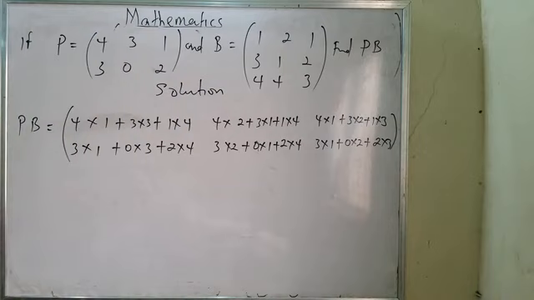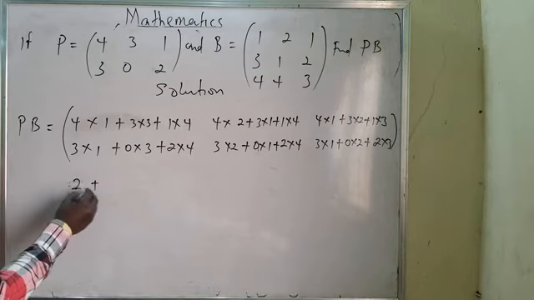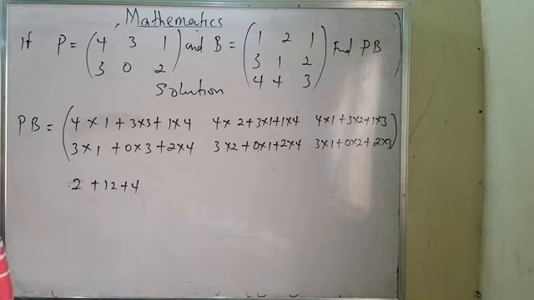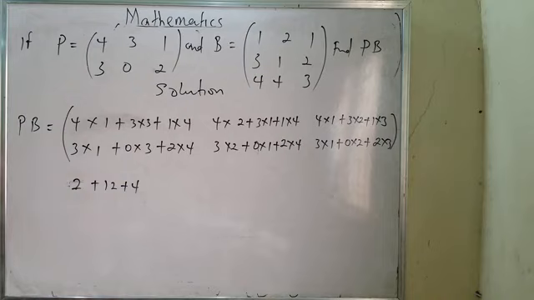It means when I'm to talk about this one in terms of adding, it will be 2 plus 12 plus 4, and here will be 4, which is going to be 8. It will be 2 times 3, 2 times 3.